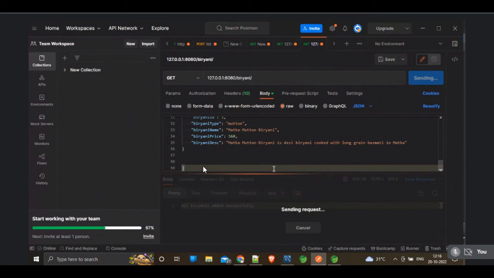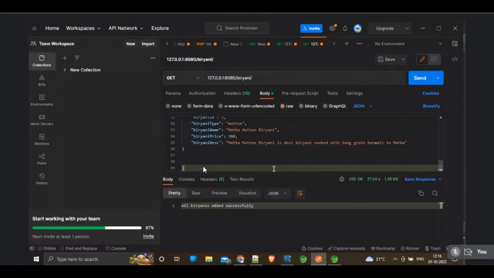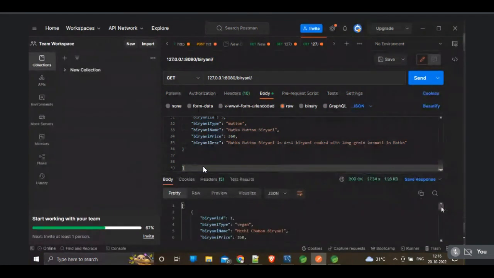Sending request. It is taking so much time. Come on. Actually, we have to retrieve all the data here, no? Let's check whether we are getting the thing or not. Okay, we are getting the values here, but still, I think